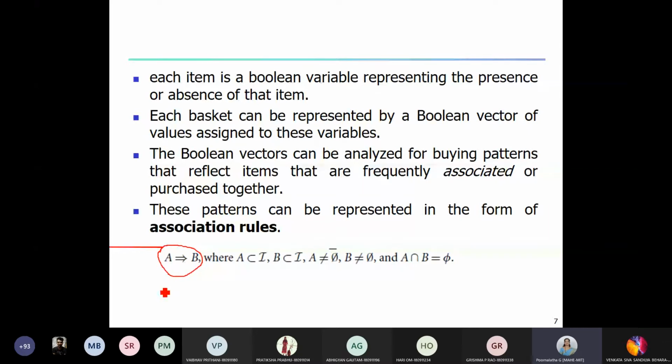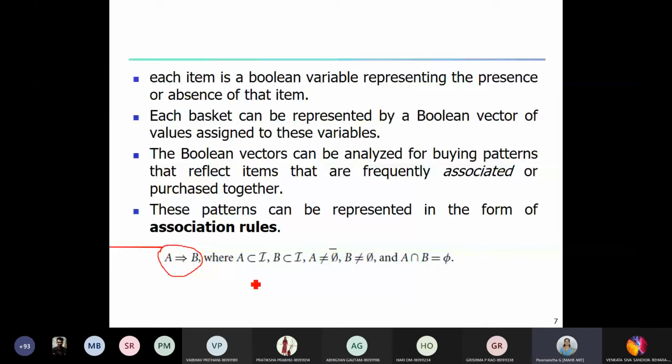That's the association rule. So how can we form such a rule? Suppose I say that the majority of customers who are purchasing pencils are also purchasing rubber or eraser, then I can say that pencil implies eraser. Or if there is some item 1 and item 2, and 50 or 60% of customers who are purchasing item 1 and 2 are also purchasing item 5, then we say I1 and I2 implies I5.